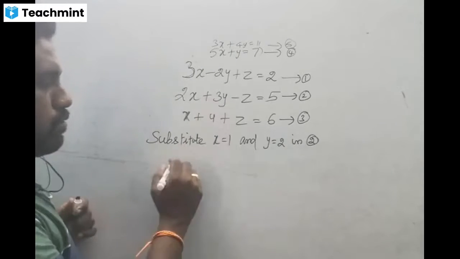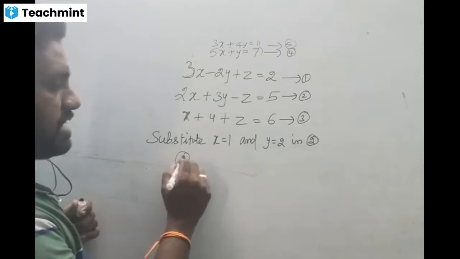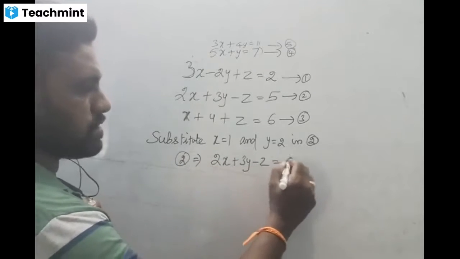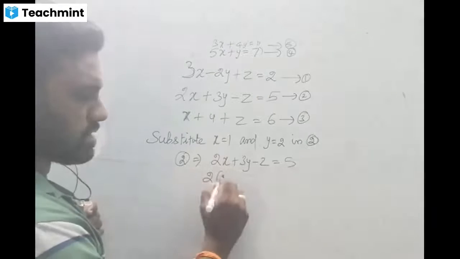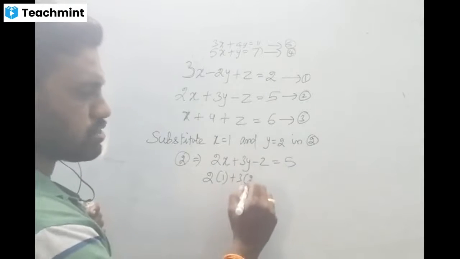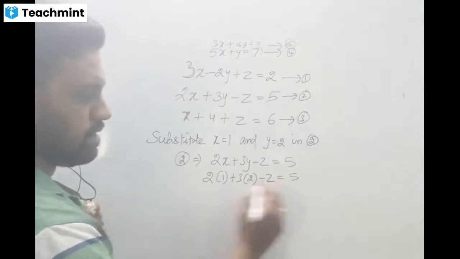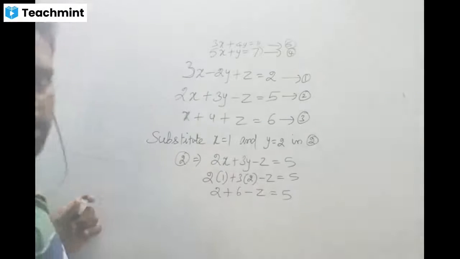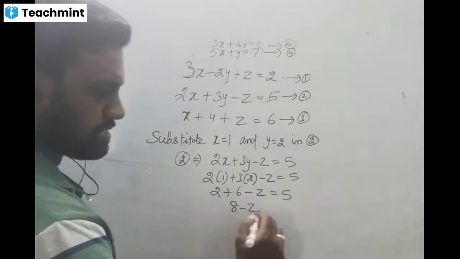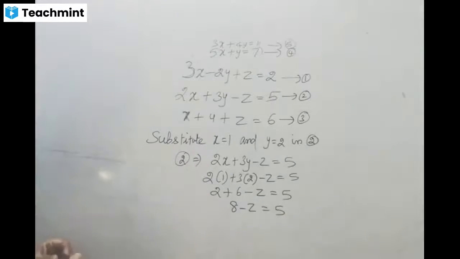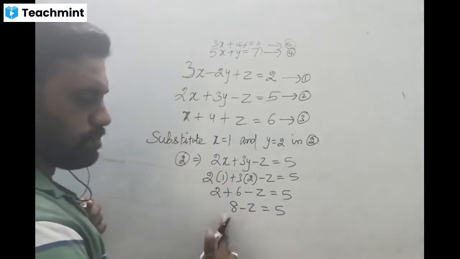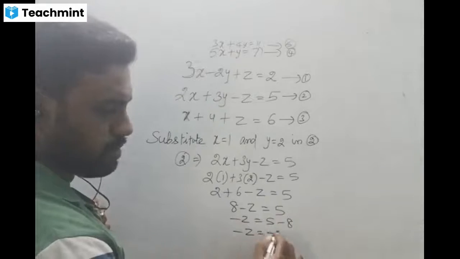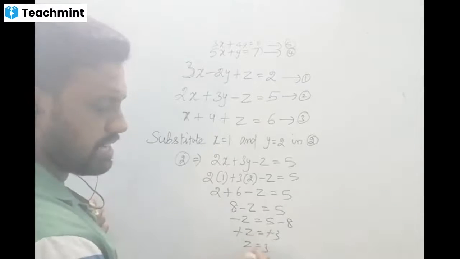Now, what is the second equation? 2x plus 3y minus z equal to 5. So 2, what is the value of x? 1. 3, what is the value of y? 2. Minus z equal to 5. So 2 ones are 2 plus 3 twos are 6 minus z equal to 5. So 2 plus 6, 8 minus z equal to 5. Now plus 8 goes to that side, it will be minus 8. So minus z equal to minus 3, both the minuses cancel. So z equal to 3.